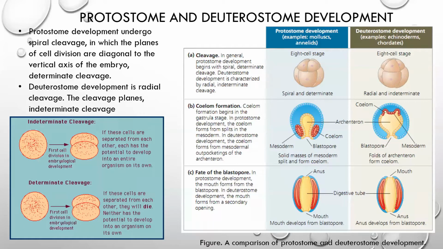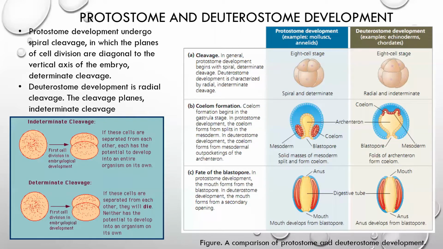In radial division, you can observe these cells are placed at the same level, whereas spiral division is determinate. It means these cells are already determined, and these are indeterminate cells.